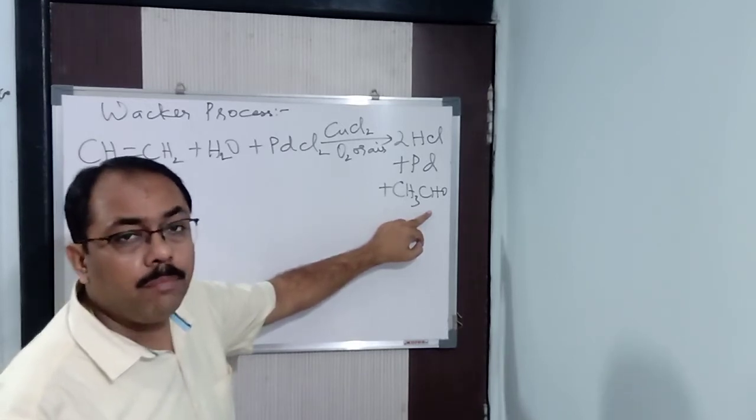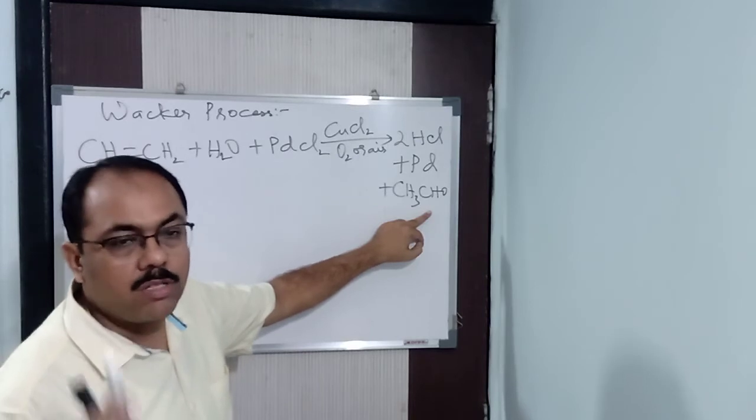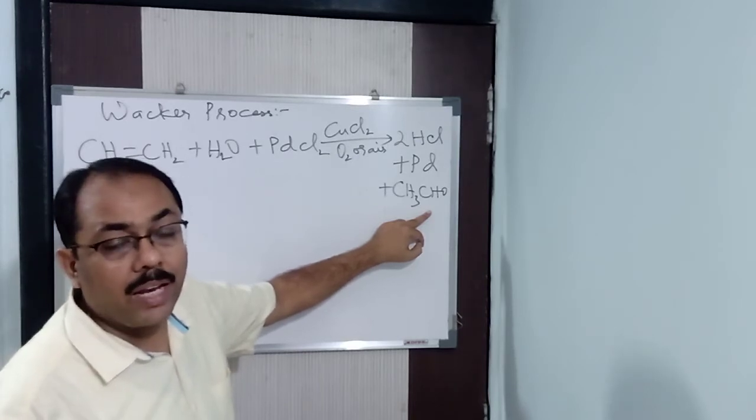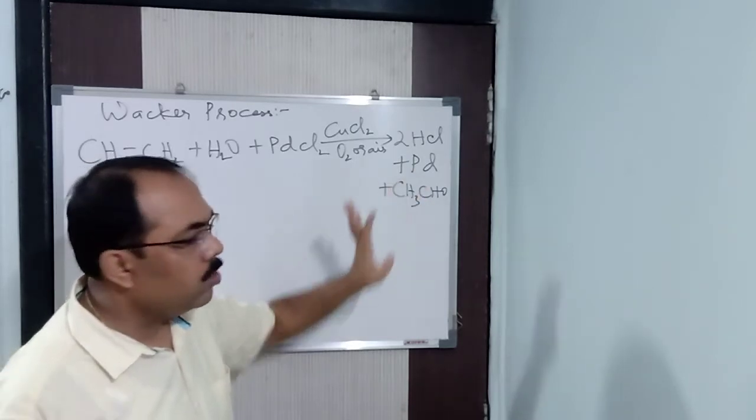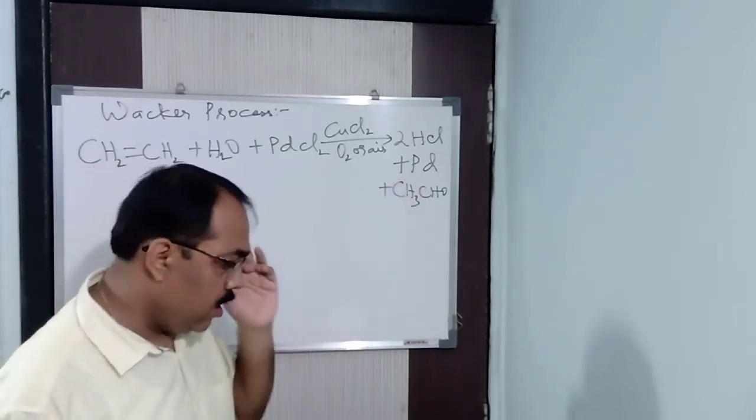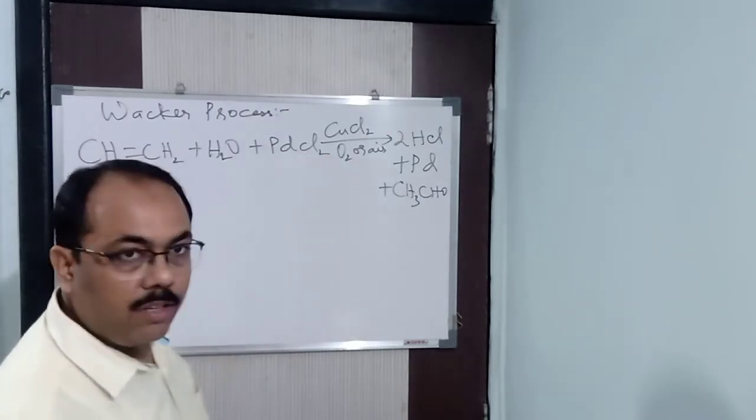Why will it be acetone? Because the OH group will be added to the second carbon atom according to Markovnikov's rule. In just the previous reaction I have explained this to you. So you will be getting acetone. Mind it. Now you have the product finished.